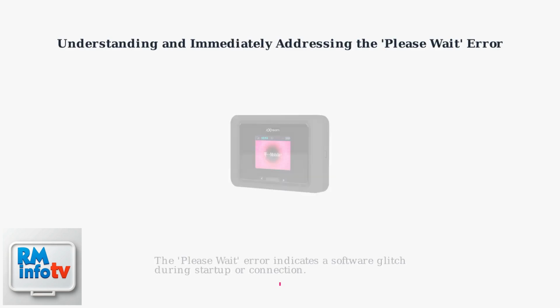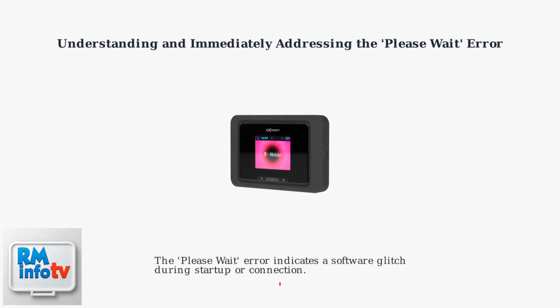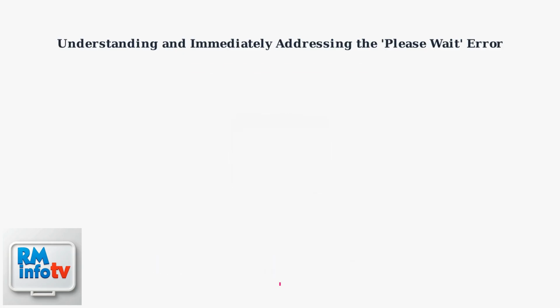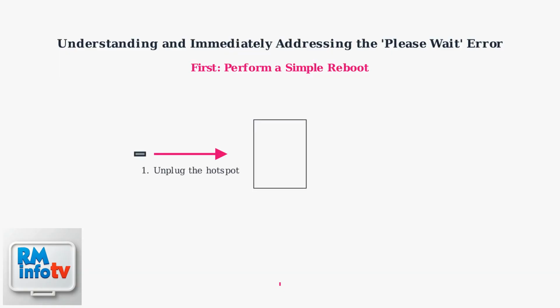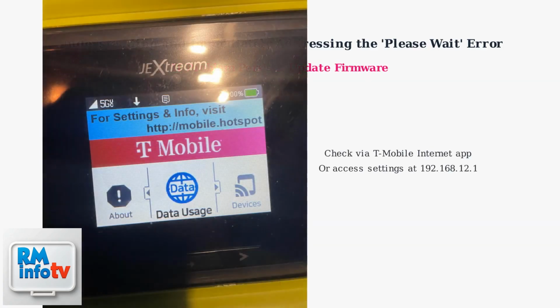The please wait error on your T-Mobile hotspot typically indicates a software glitch during startup or connection. The first thing you should do is perform a simple reboot. Unplug the hotspot, wait 30 seconds, and plug it back in. This clears temporary memory and often resolves the issue.